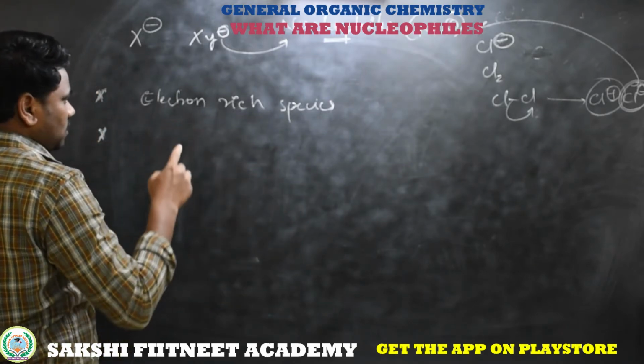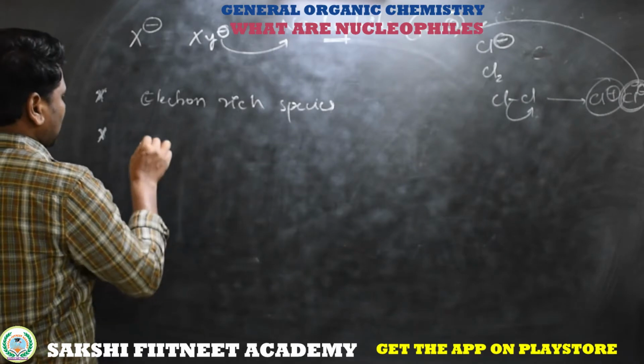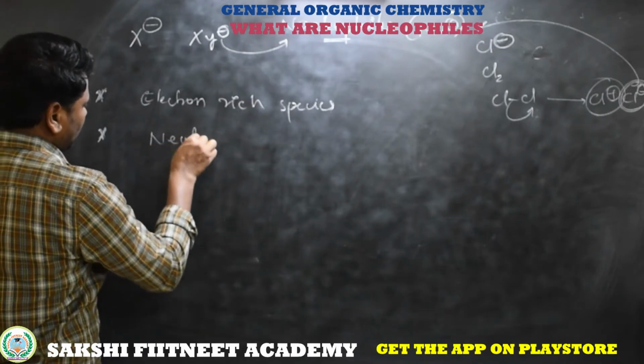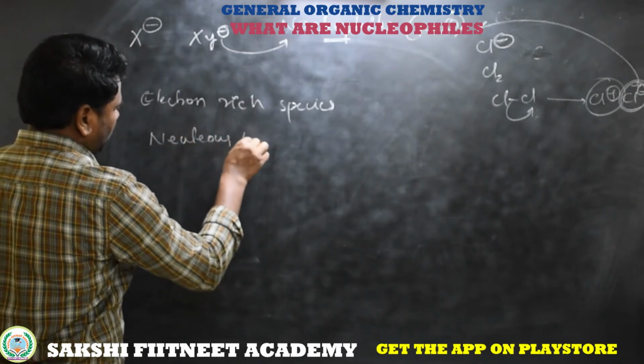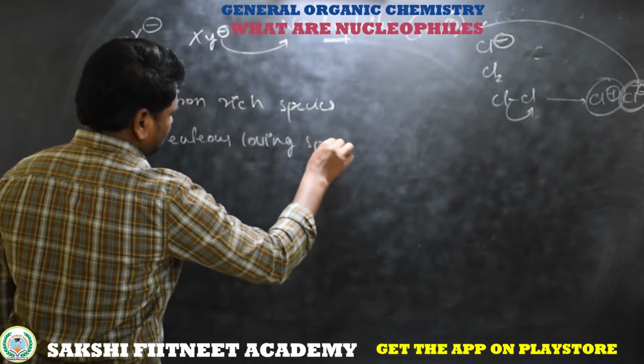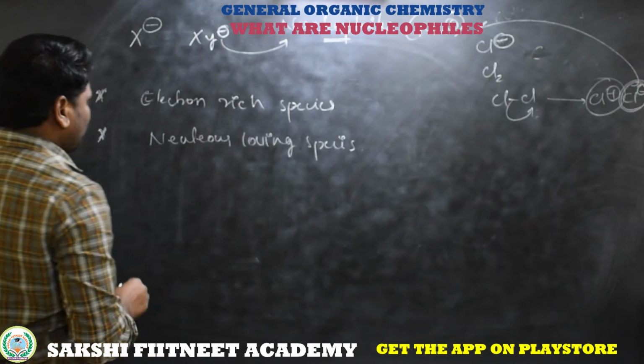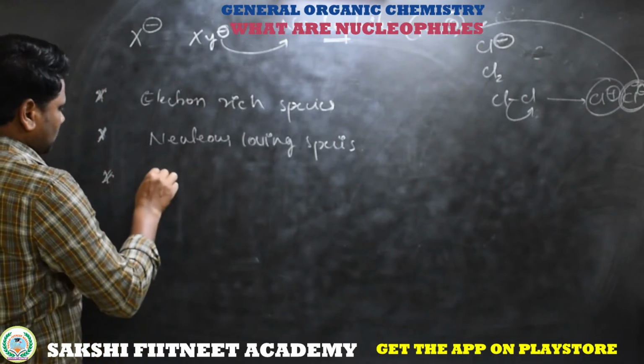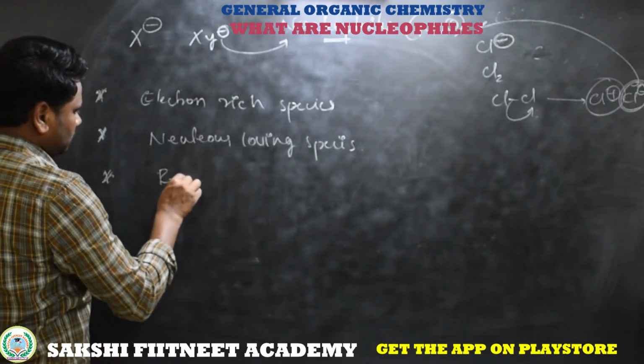Positive fragment means the species which has a nucleus charge. So, nucleus loving species. Nucleus loving species.